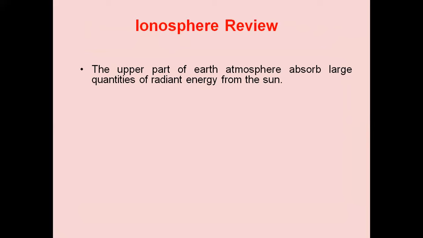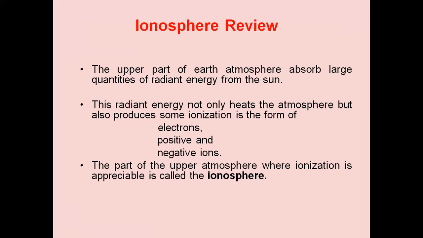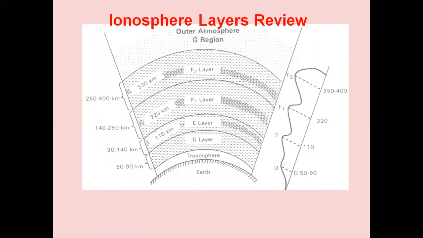We also studied about the ionosphere. The upper part of the Earth's surface absorbs the quantity of radiant energy from the sun. The radiant energy not only heats the atmosphere but also produces some ionization in the form of electrons, positive and negative ions. The part of the upper atmosphere where ionization is appreciable is called ionosphere. We have different layers in the ionosphere: D layer, E layer, F1 layer, and F2 layer.